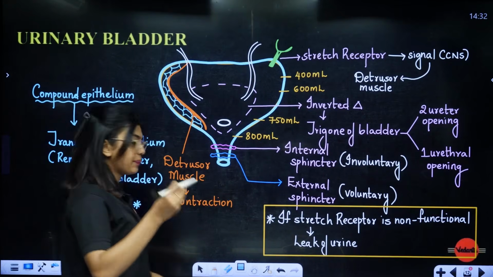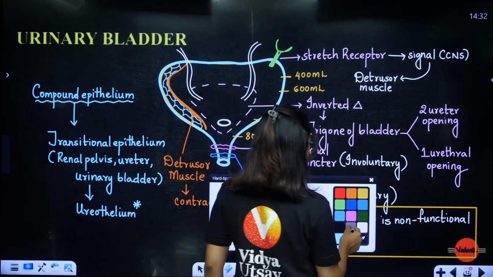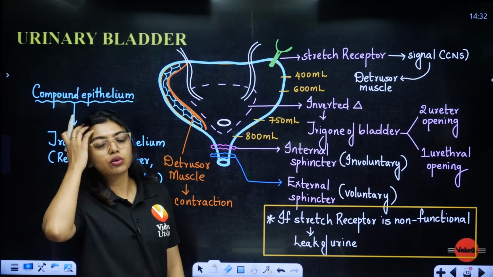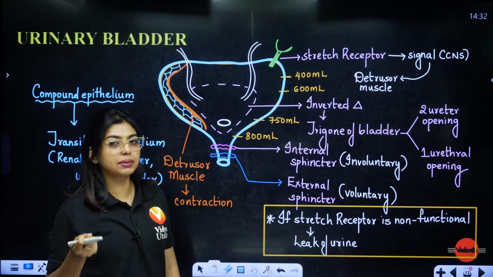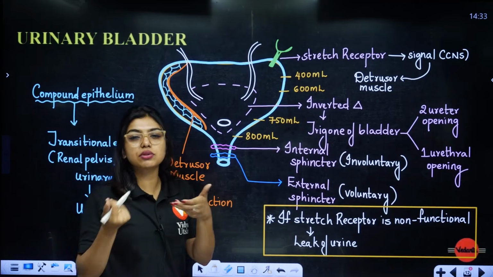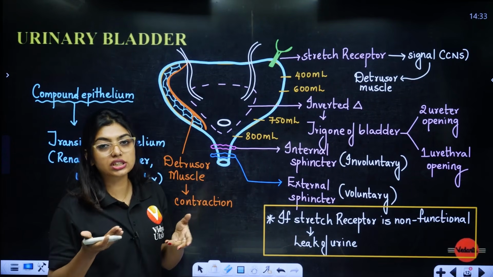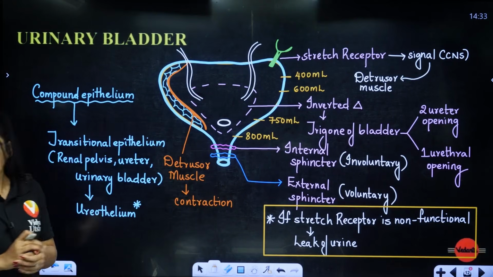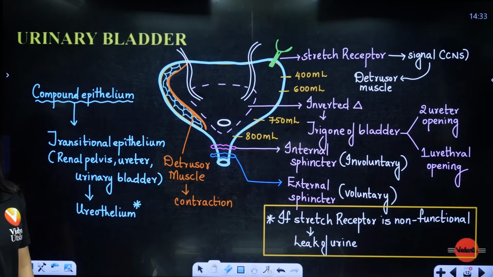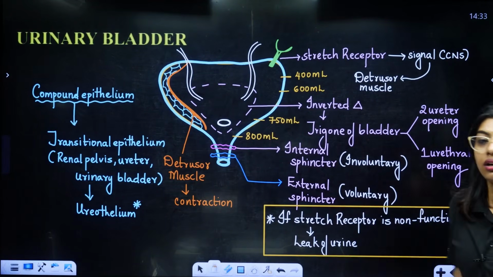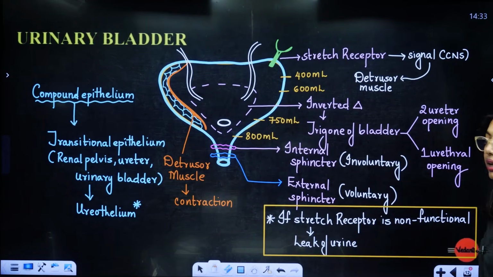Sometimes they will fit some tubes or something for people who are not able to control, like when the urinary bladder becomes weak, all these muscles will become weak. Once the muscles become weak, then the signals will not be sent properly, so that time incontinence will happen. That means the leaking of urine will happen. Clear? Okay, this mainly happens, students, in people who are of old age, or old age or some disease should be there. Yes, this is done, I hope. Okay, notes are done.